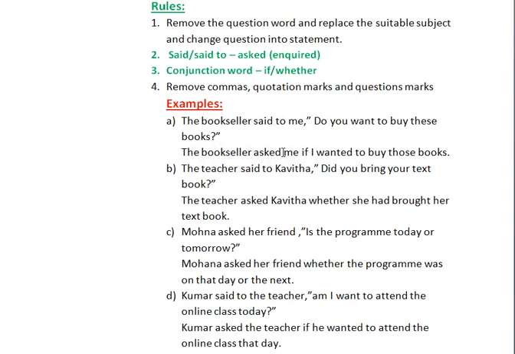The conjunction we are using is if. We just remove the question word do and we have to choose the suitable subject. So here you is changed into I. If I wanted to, so want is changed into wanted, present tense changed into past tense.